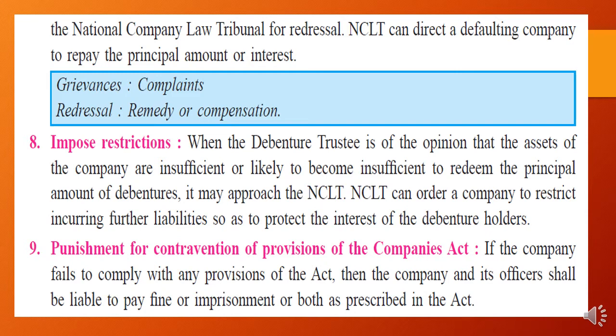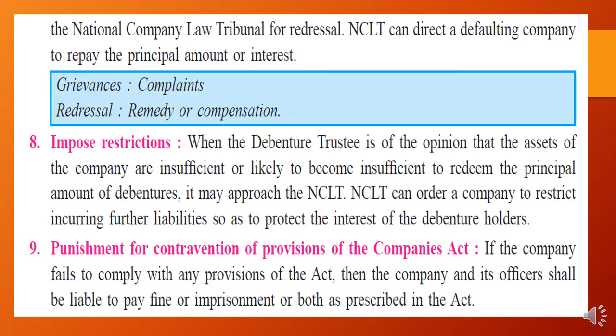You know who they are: the National Company Law Tribunal, which looks after cases or matters related to the company. NCLT can direct the defaulting company to repay the principal amount with the interest. So grievance means complaint, redressal means remedy or solution or compensation.